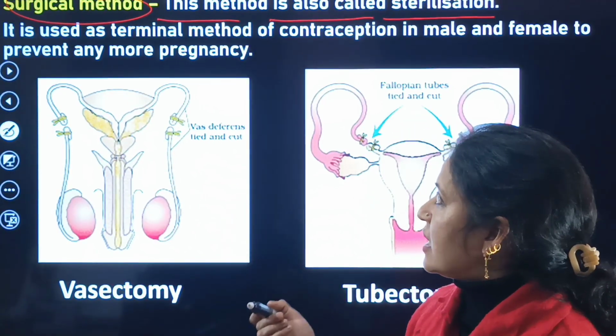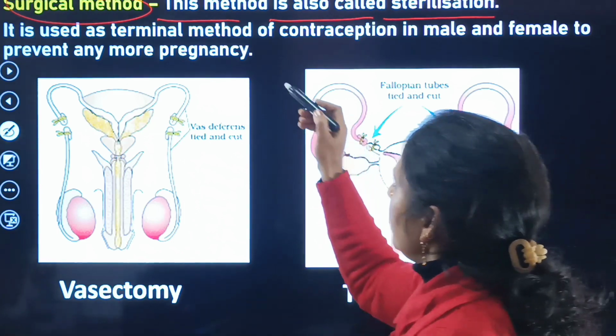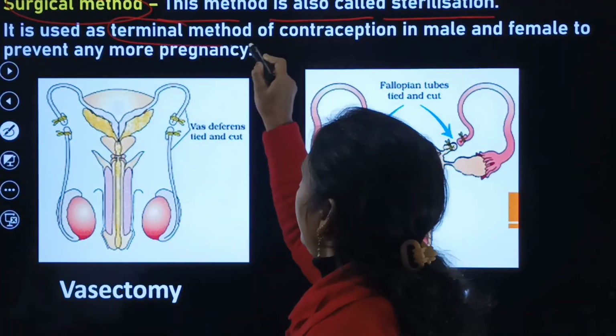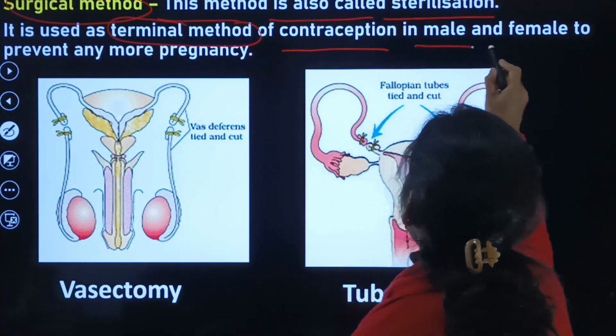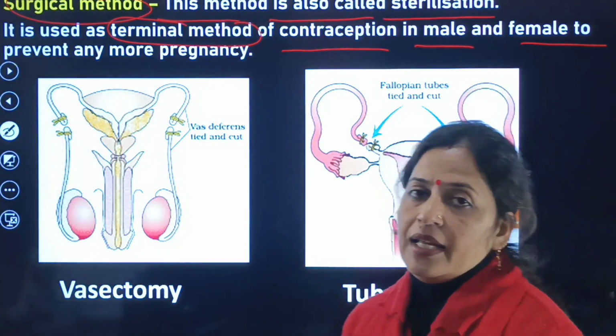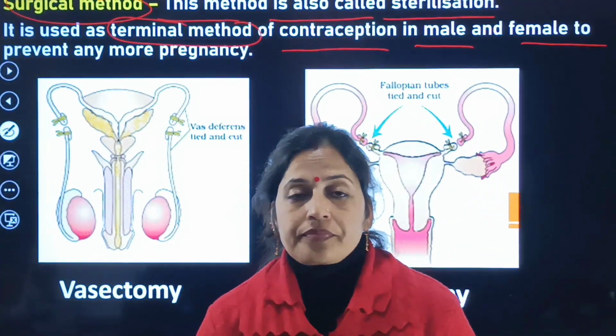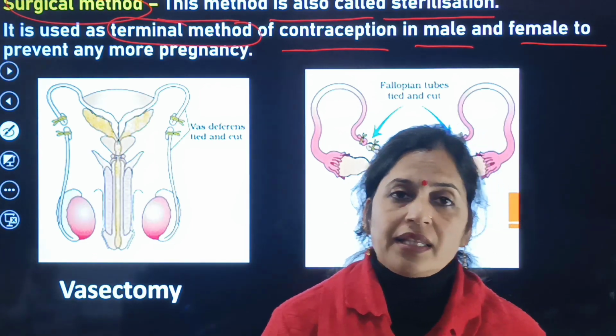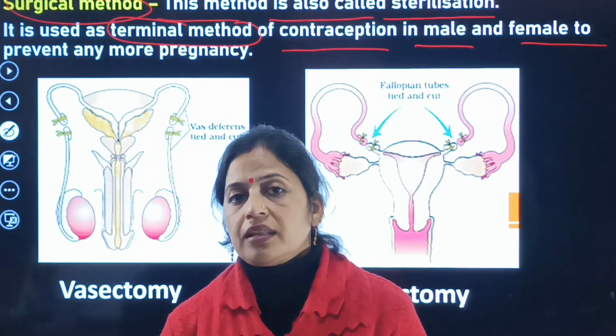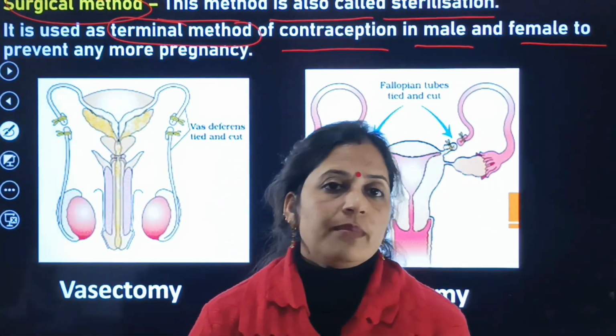It is used as a terminal method. इसको हम एक terminal method के तौर पर use करते हैं of contraception in males as well as females, to avoid unwanted pregnancy.